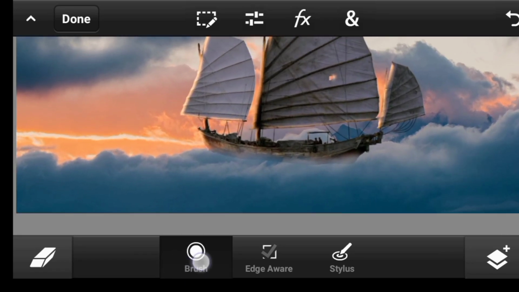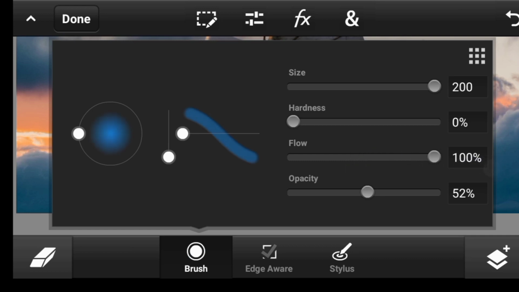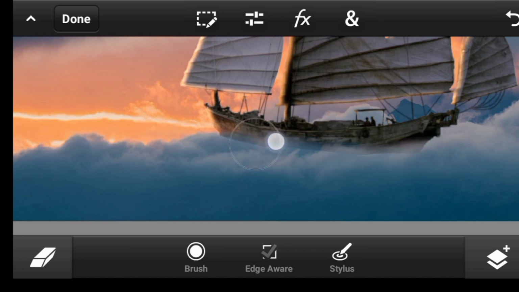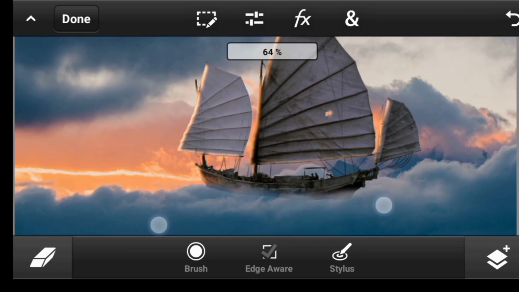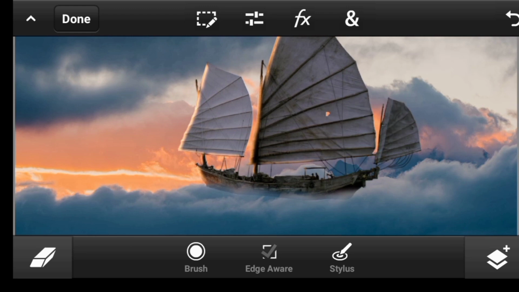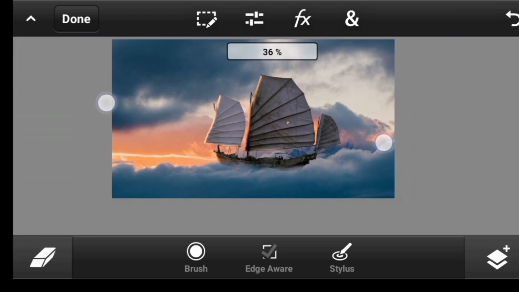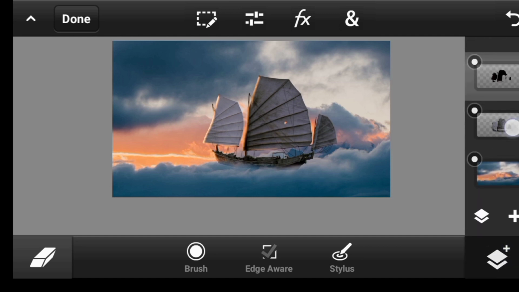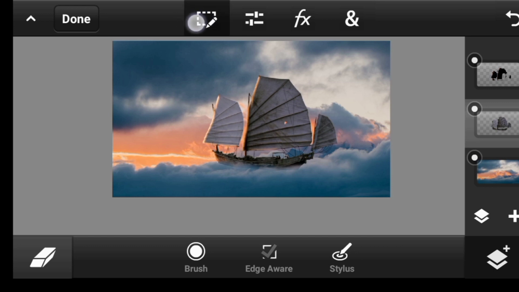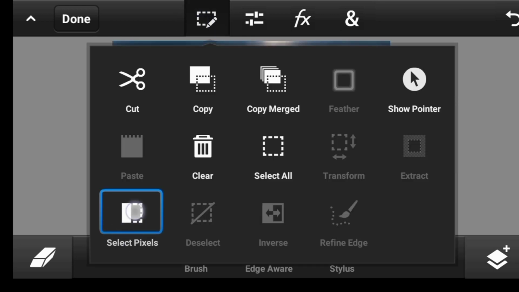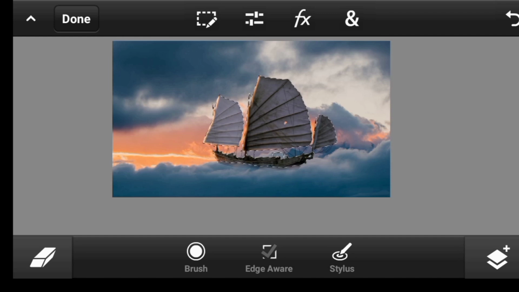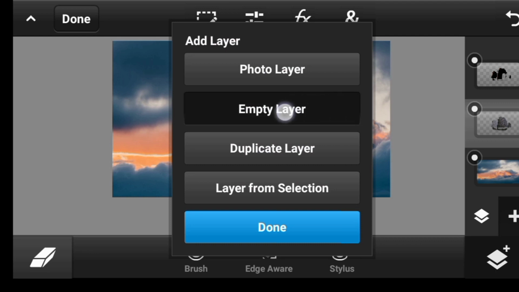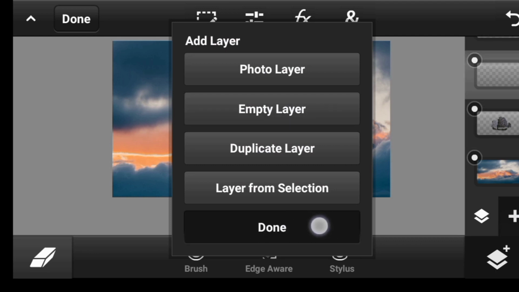Now I'm going to increase the brush to 100%. Done. I'm going to erase it from this side, from the bottom, and also from here and here. Now let's add glow to it. To add the glow, click right here, click on this layer, click right here again, and then select pixels. Then from there you click right here, click here, add an empty layer. Done.